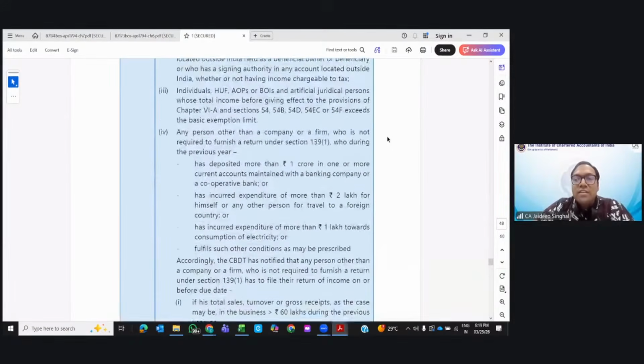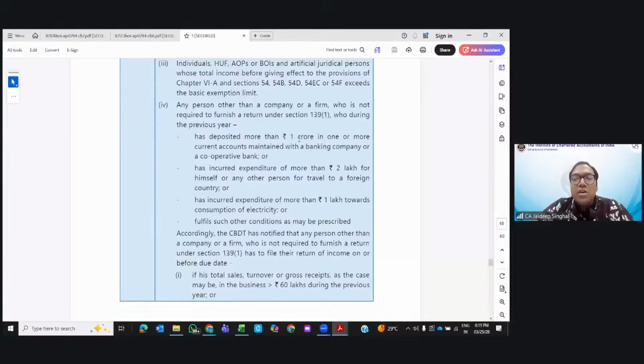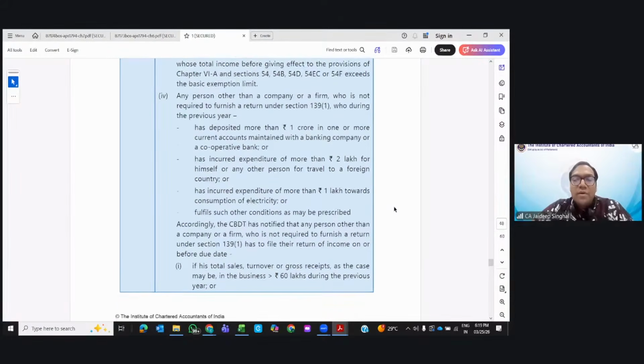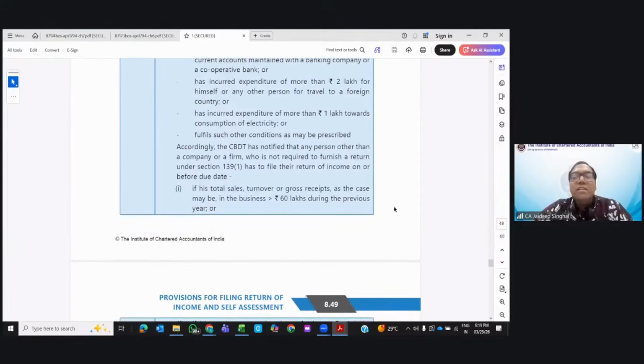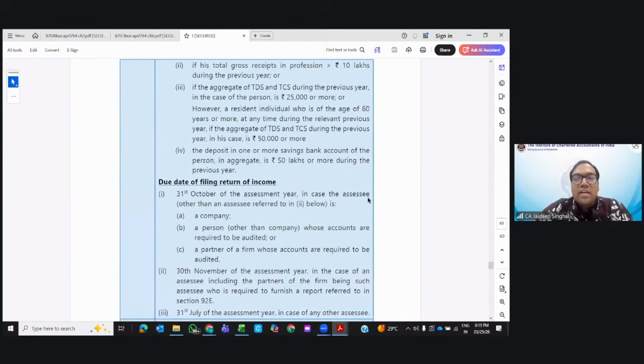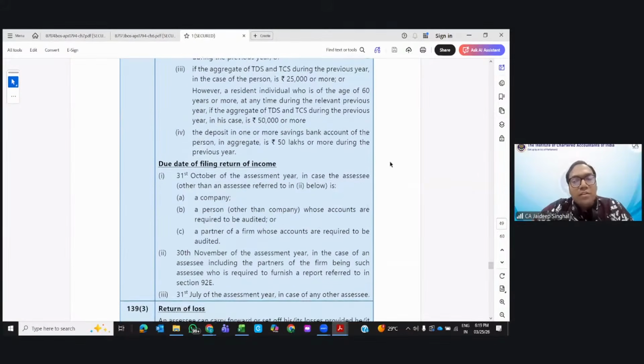Next is any person other than a company who has deposited greater than 1 crore in the current account, or incurred more than 2 lakh on travel to a foreign country, or expenditure of more than 1 lakh on consumption of electricity. They're required to file the return of income even if their income is less. Next, CBDT has also notified some other persons: if the sales turnover is greater than 60 lakhs, the profession receipts greater than 10 lakh, aggregate TDS, TCS greater than 25,000, or deposits in one or more savings bank accounts greater than 50,000, then also they are required to file the return of income.